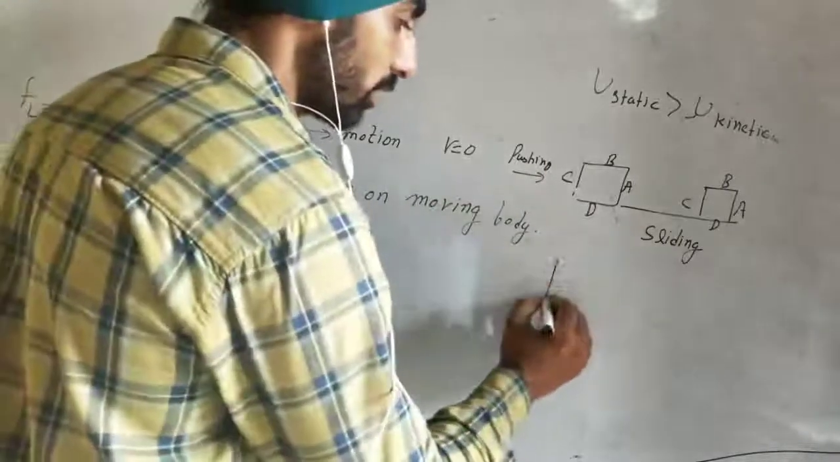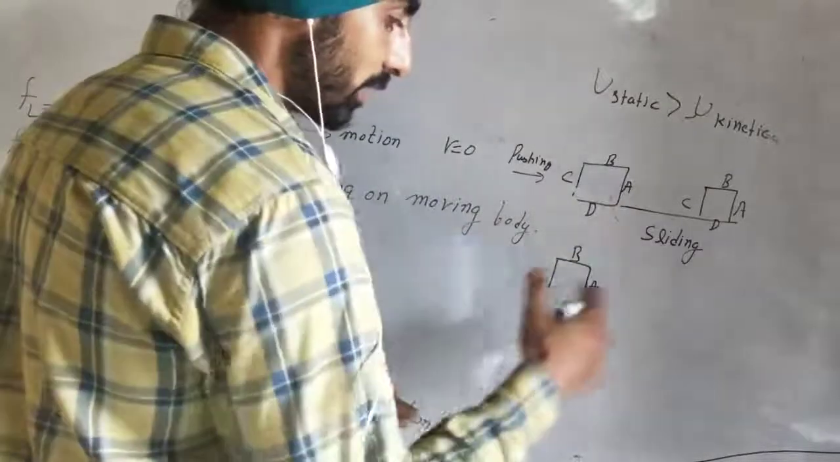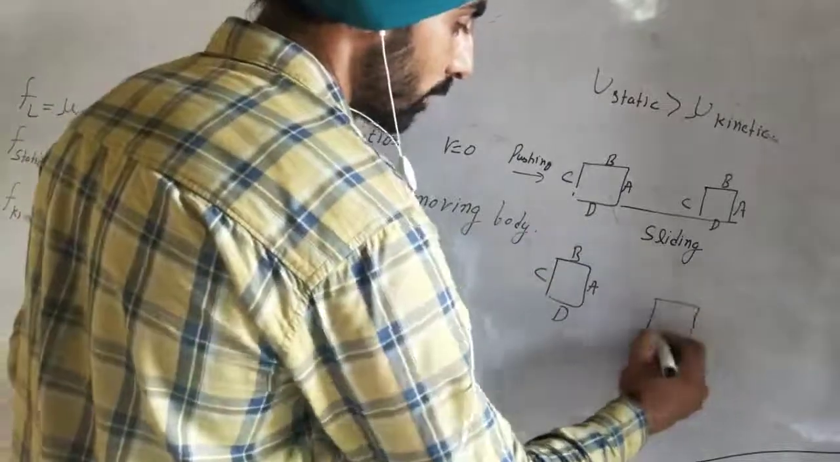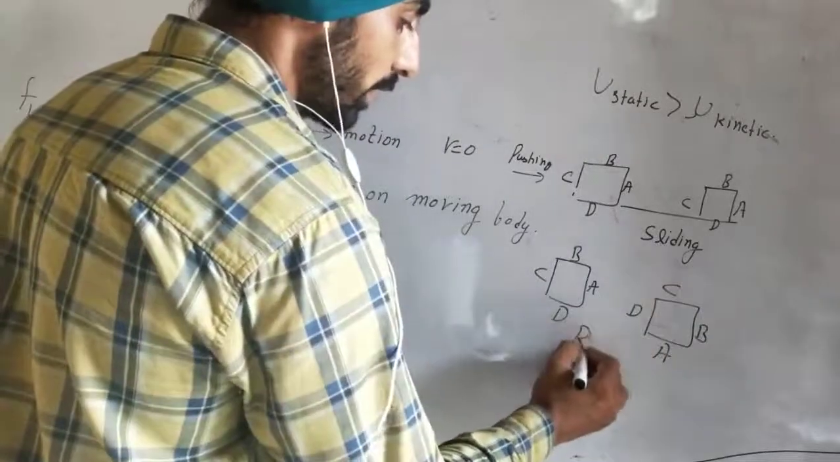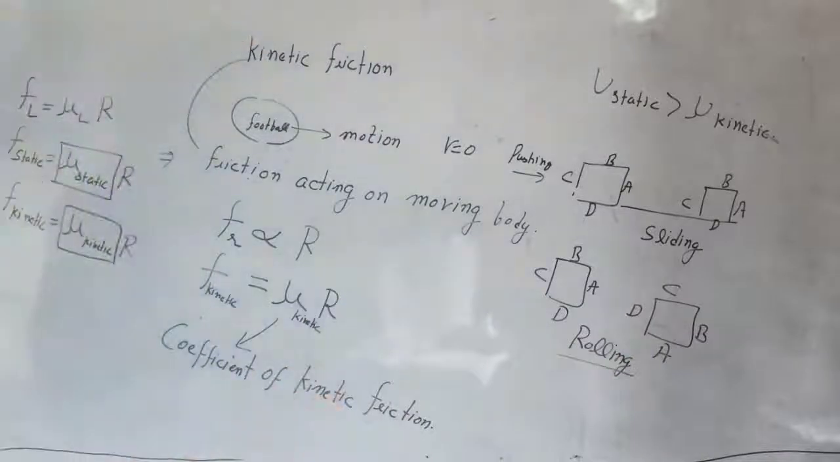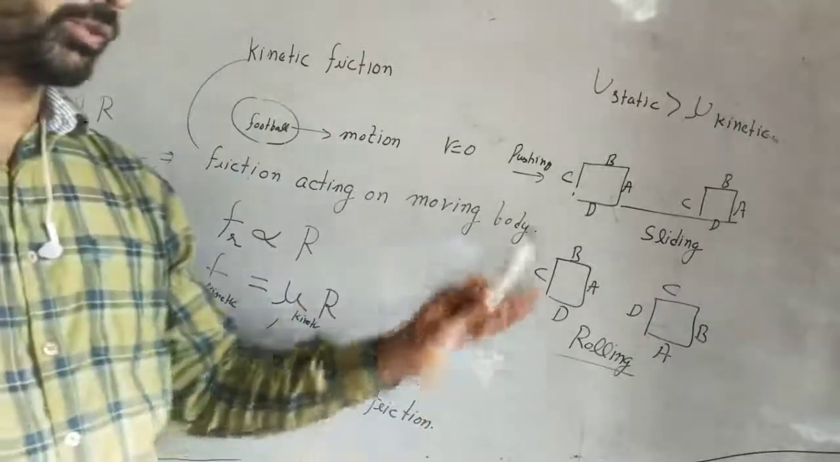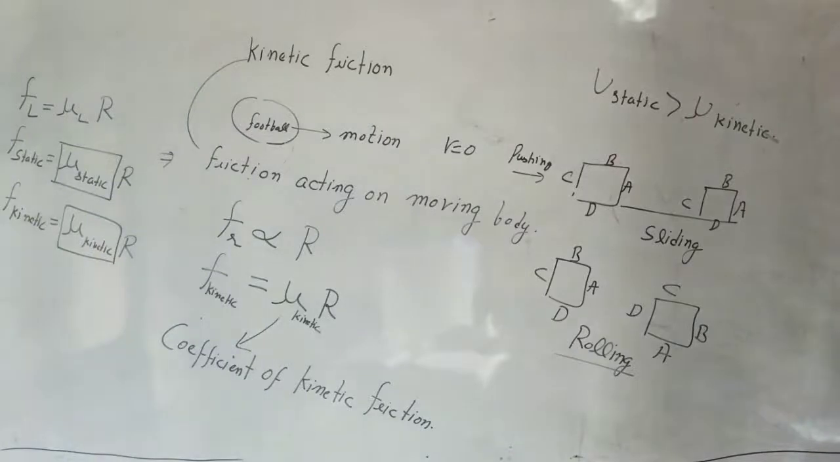And if the same box is there with sides A, B, C, D and you are rolling this box, what will happen when you roll? B will go here, A will go here, D will go here, C will go here. This is the rolling concept. A football is rolling on the ground, a car is rolling on the ground. When one object is rolling on another object, the friction acting between their surfaces is known as rolling friction. So you must be aware of what sliding friction and rolling friction are. This is very important.